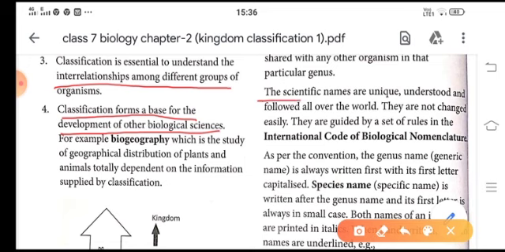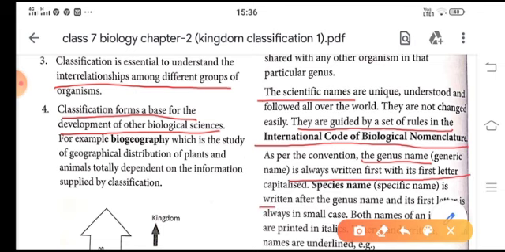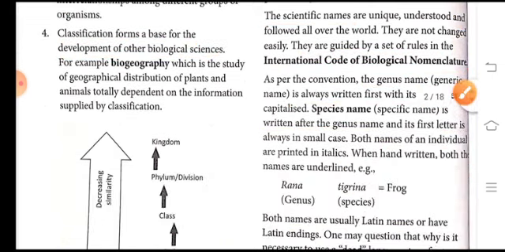Now, they are known as scientific names, and these are guided by a set of rules given by the International Code of Biological Nomenclature. In this, children, we take two names, the generic name and the specific name. The genus name is always written with the first letter in capital, whereas the species name is written after the genus name, and its first letter is always in small case.